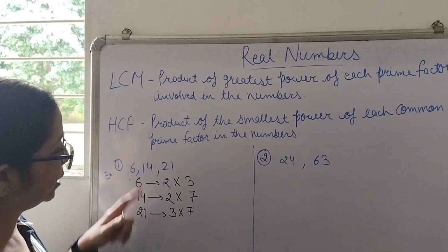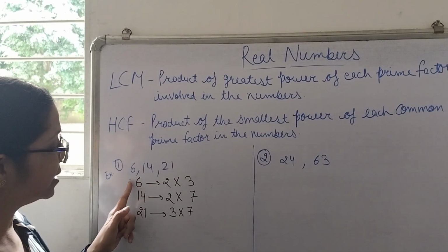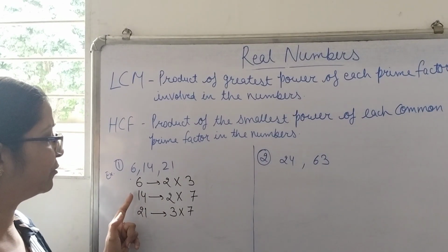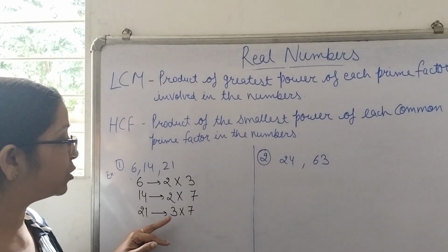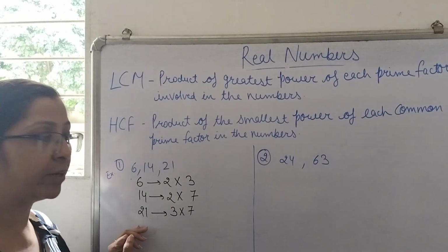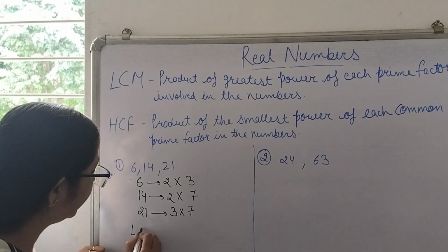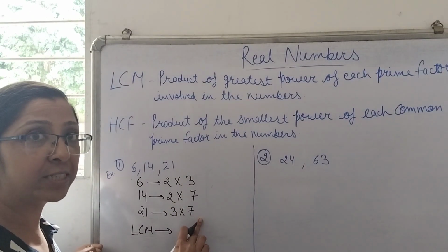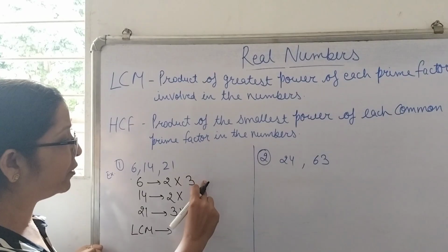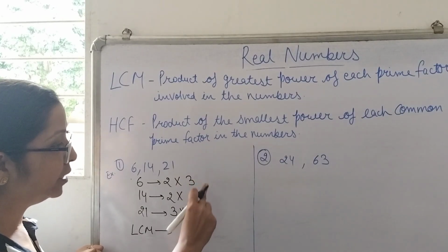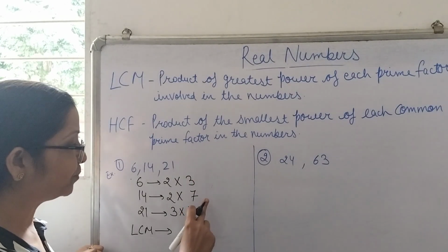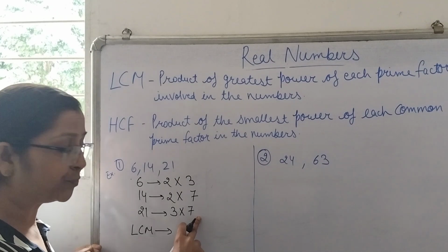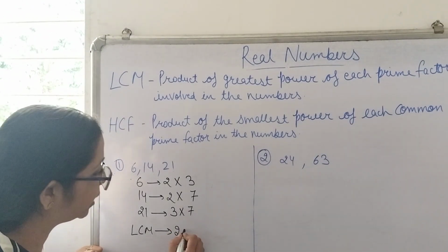So here we can see that 2 is available in 6, 2 is available in the factors of 14, but 2 is not available in the factor of 21. So for finding the LCM, we will be taking the highest power of all the prime factors available. Highest power of 2 over here is 1 only. Highest power of 2 here is 1. There is no power of 2. So we will be taking 2 to the power 1 here.